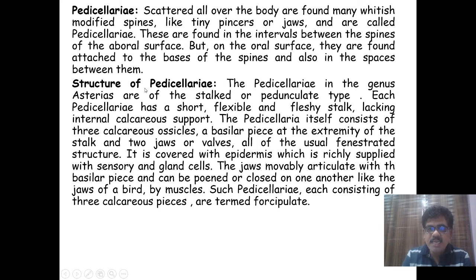How are these pedicellariae in the genus Asterias? They are stalked or pedunculate, meaning they have a stalk.